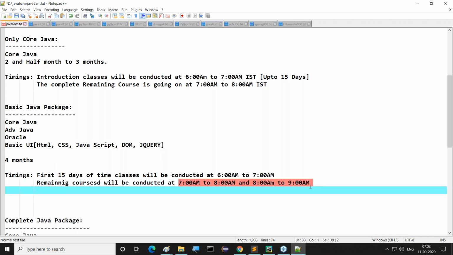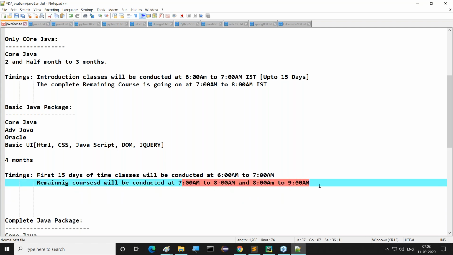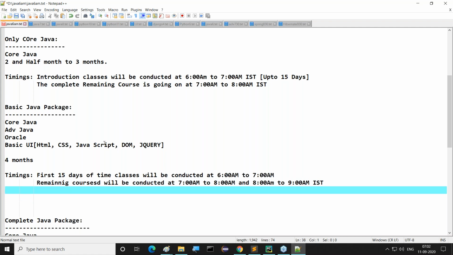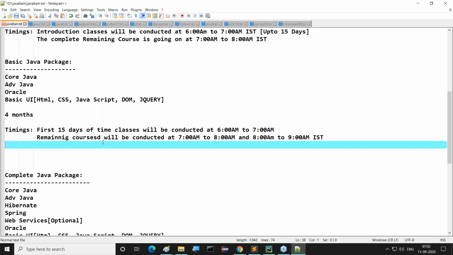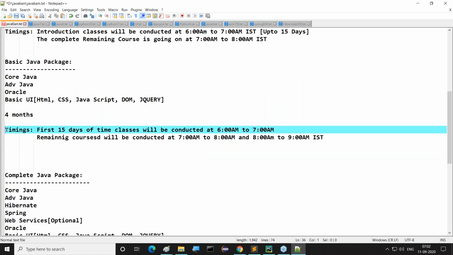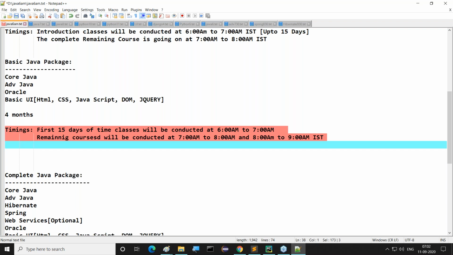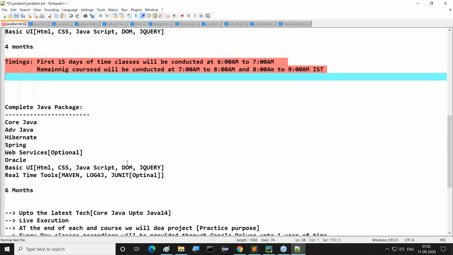We require 2 slots mainly. The first 15 days is the introduction part only. Then 7 a.m. to 8 a.m. and 8 a.m. to 9 a.m. These schedules we have to assign if you want to go for the basic Java package. If you want the complete Java package, the same timings will be provided.